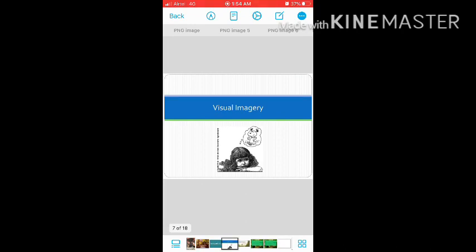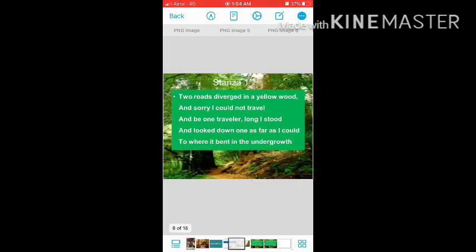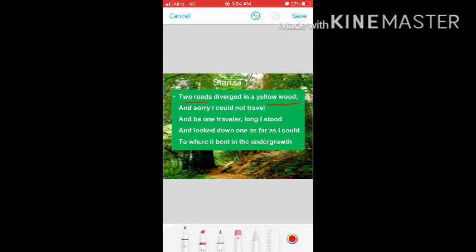Let's see in the first stanza, two roads is given, which gives us an image of roads separated from each other, and another one is yellow wood. We visualize it in our mind as a forest with yellow leaves. Same way, you have to find more visual imagery in the poem yourself.